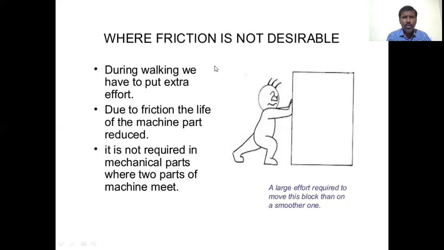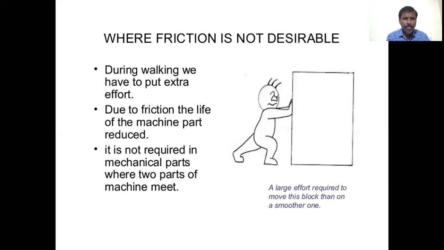Where is friction not desirable? In some places we do not need friction. During walking we have to put in extra effort. Let us consider walking on sand. What happens? We have to use more energy, extra effort. So there, friction is not desirable.